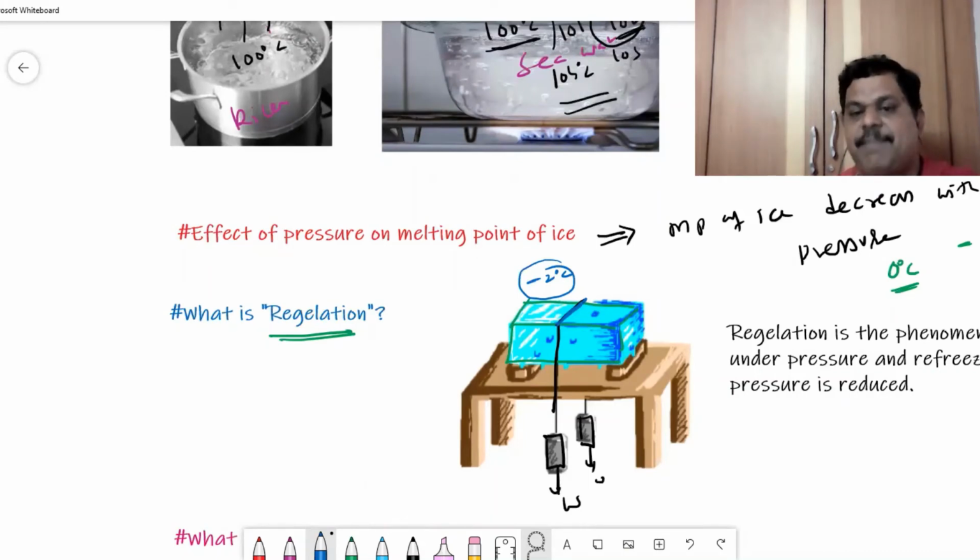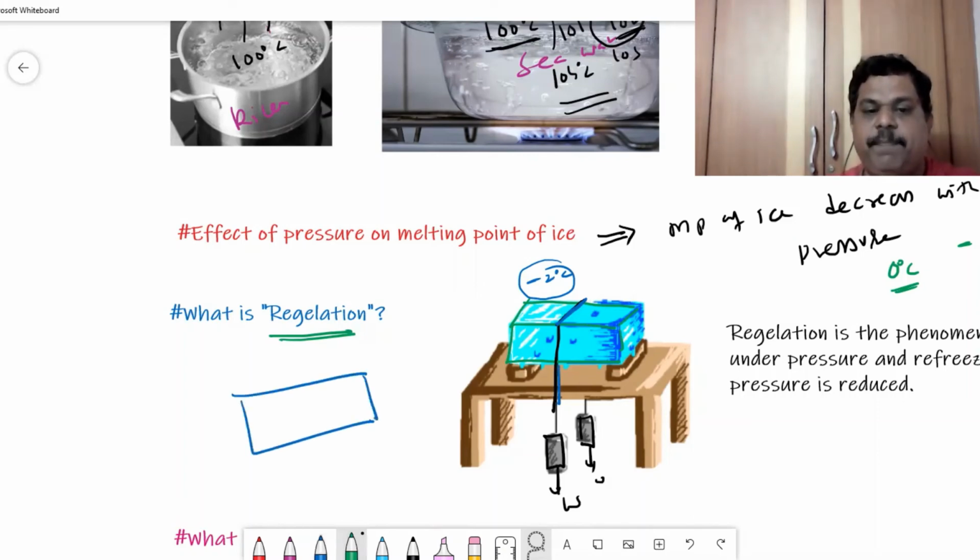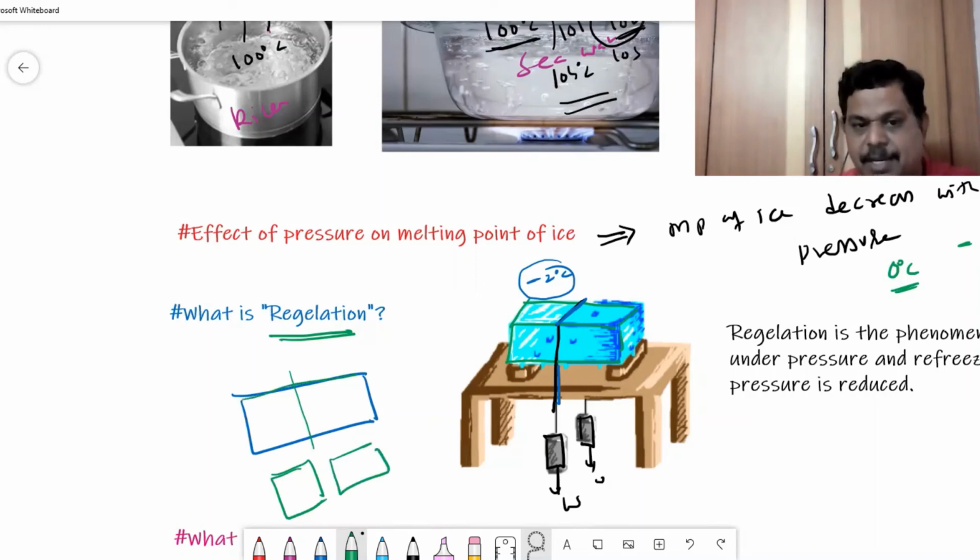After some time, this metallic string slowly passes through the block and finally comes out of it. When we pass a metallic wire through an ice block, we expect that it should become two pieces, but it's not happening. It is again a single piece. So what is the reason?